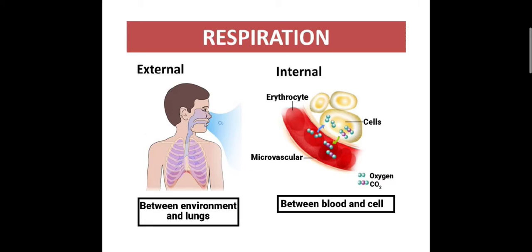As we know, energy is required for the proper functioning of every process. The energy production occurs within the cells. Cells need a continuous supply of soluble nutrients and oxygen for proper functioning. This supply of nutrients and oxygen takes place with the help of the respiratory and the circulatory system.